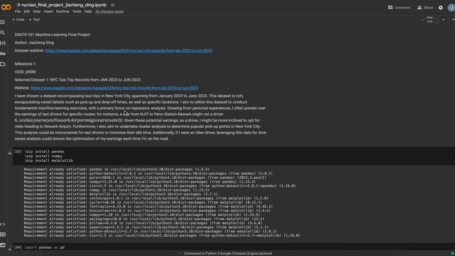Okay. As we can see, the dataset web link is here, and this data is too large to upload to Colab, so I used Python to reduce the volume of the data. I picked 1 from every 10, and after that the dataset still has around 20 million bytes, and then I started to make it a little smaller.